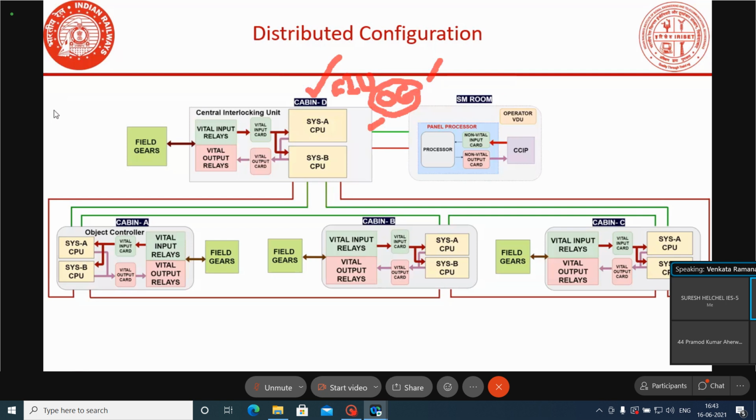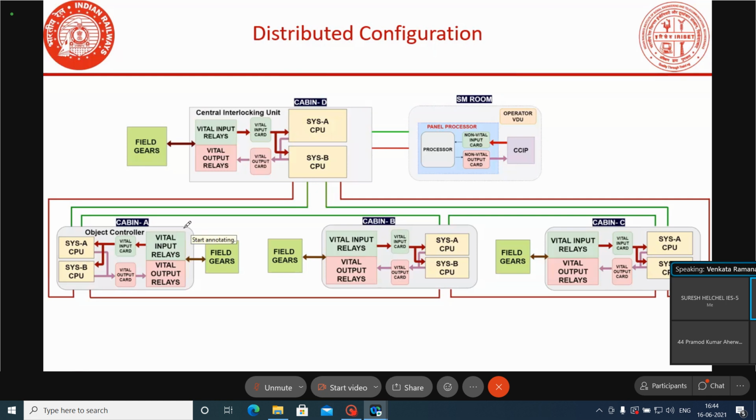Suppose in case of Microlock and Vestas Mark 1, Mark 2, there is no equipment called CAU and object controller. The equipment at the D cabin will work like a CAU and OC, because this only will process the logic, and locally there may also be some gears available. This will work like a CAU plus OC in case of Ansaldo and Vestas Mark 1 and Mark 2, in the D cabin.